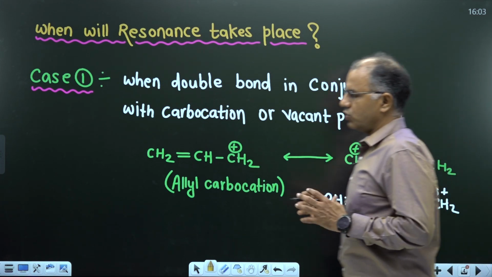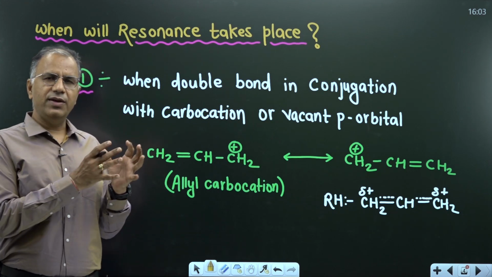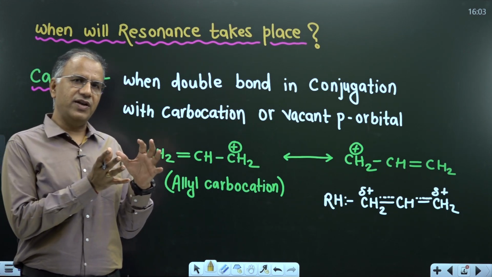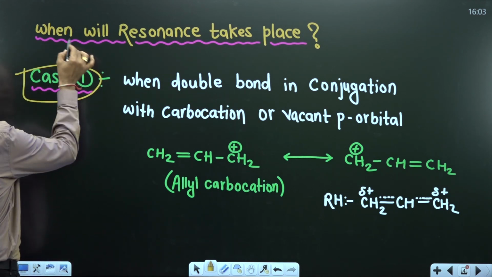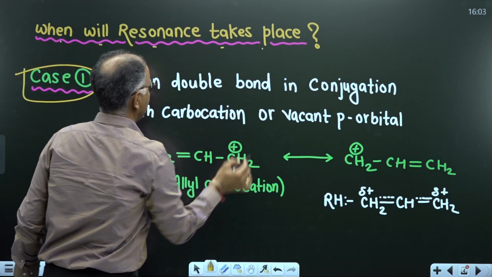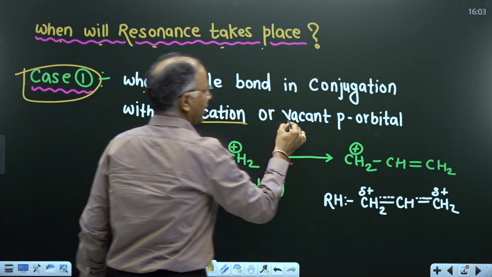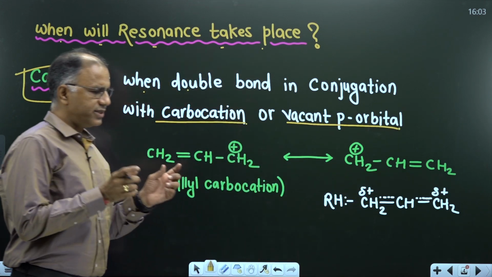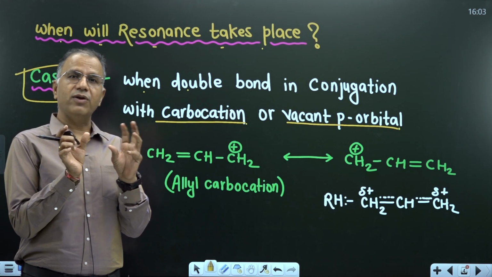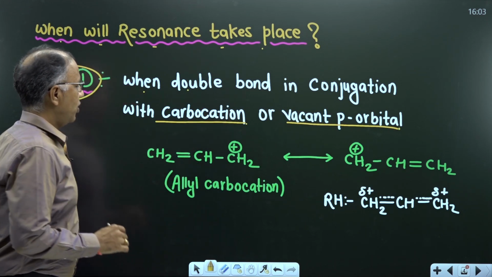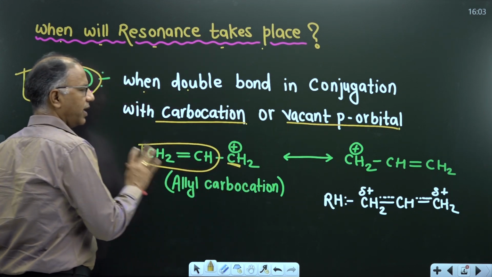Now this is the most important part of resonance. When does resonance take place? So I classified mainly in cases, different cases when resonance takes place. Today's lecture is based on case 1 and the heading will be: when does resonance take place? When double bond is in conjugation with carbocation or vacant orbital. If there is a conjugation between carbocation and vacant orbital, or you can say pi bond and vacant orbital. Now in this case, double bond is in conjugation with carbocation. This means there will be a resonance.